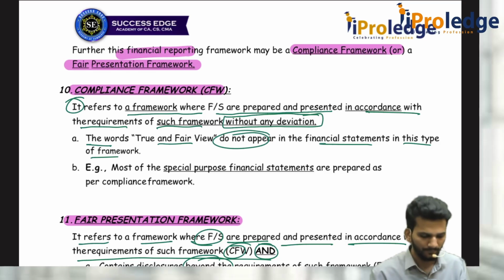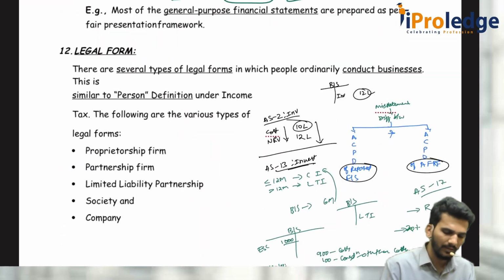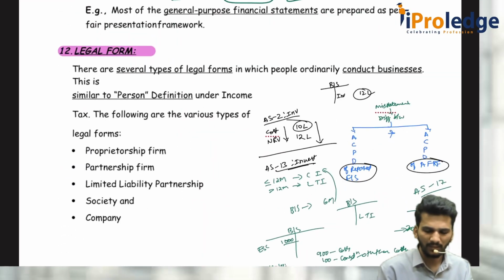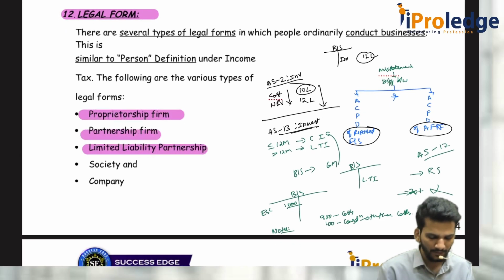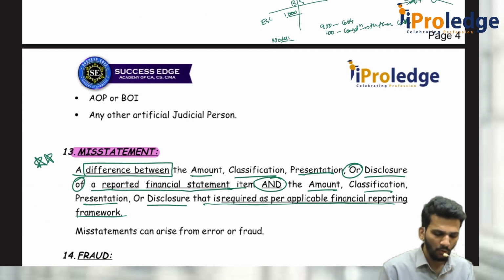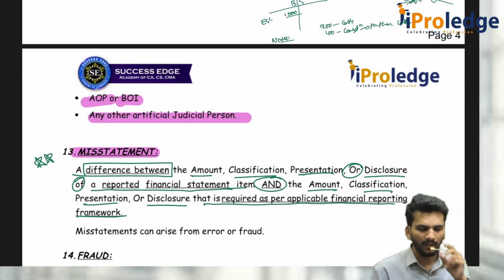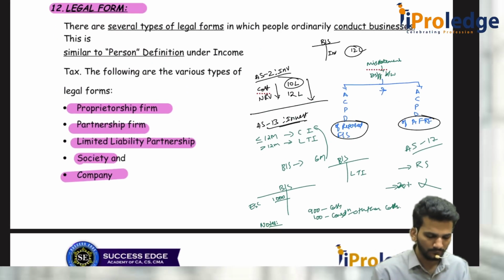What is legal form? For that they have given one thing. The legal forms are of different types. I am just reading it: proprietorship, partnership, LLP, society, company, EOP, BOI, any AJP, artificial juridical person. The definition of income tax is correct. That's it, almost. These are the legal forms.